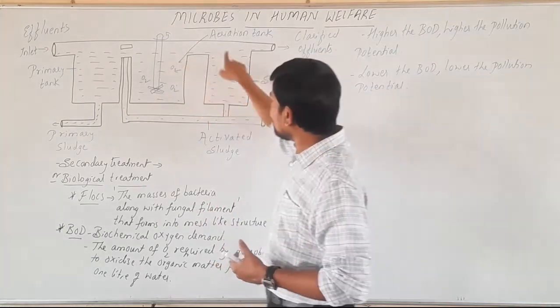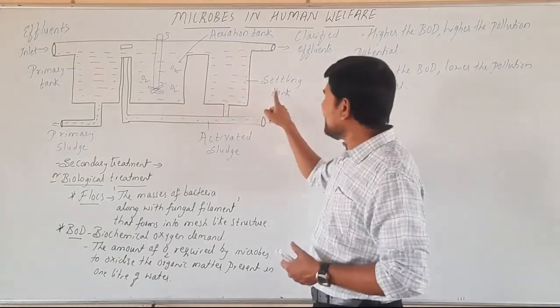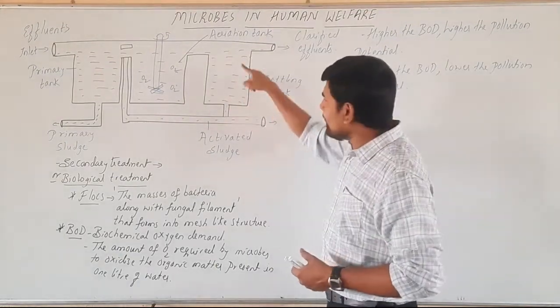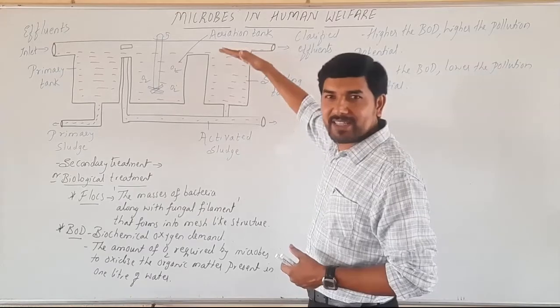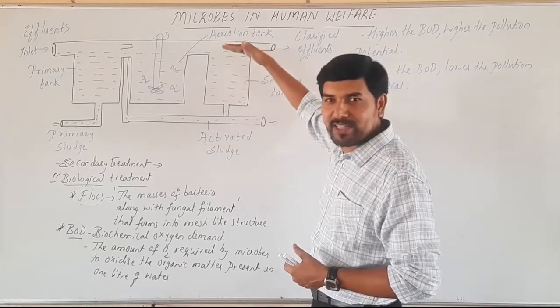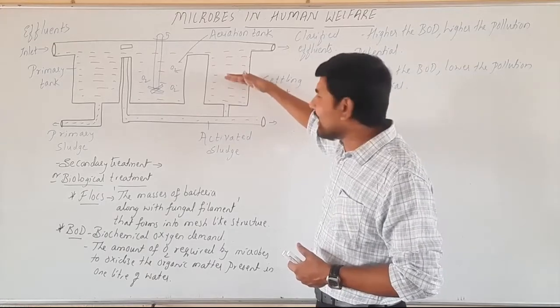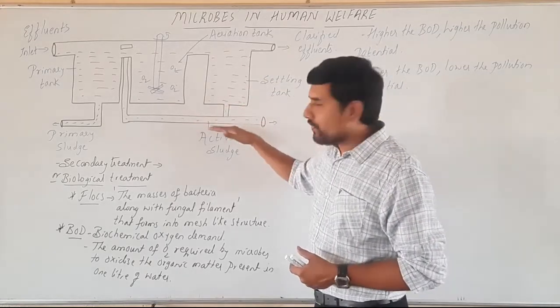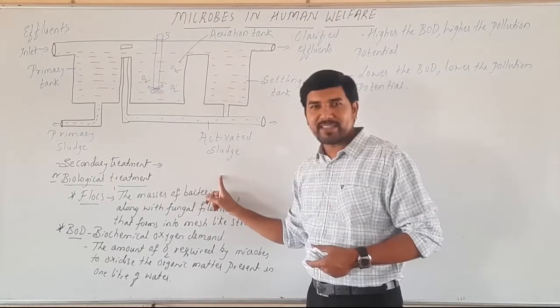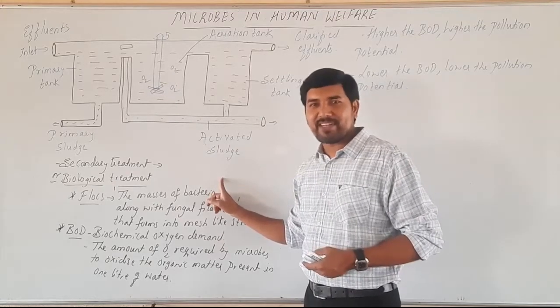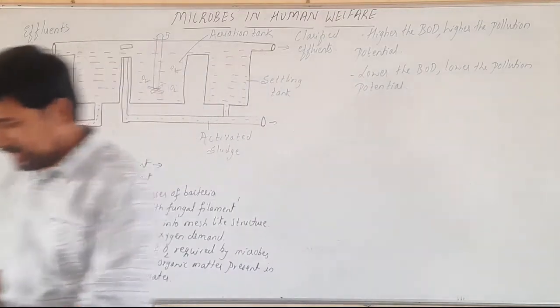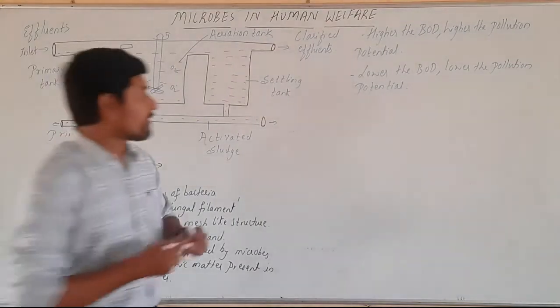That effluent is taken into the next tank where we call it as a settling tank. In the settling tank, this effluent is allowed to settle down. And the mud which is present here, it settles at the bottom. It forms into activated sludge. Then what is this activated sludge? This is also most important.